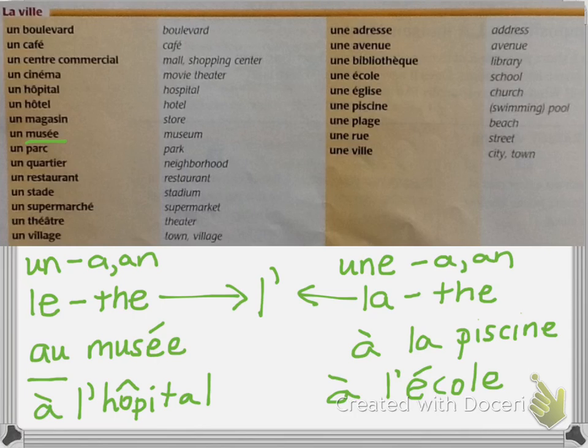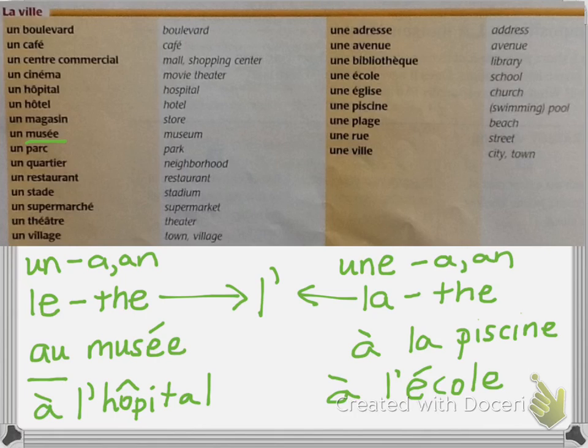Okay, so s'il vous plaît, répétez: un boulevard, un café, un centre commercial, un cinéma, un hôpital, un hôtel, un magasin, un musée, un parc, un quartier, un restaurant, un stade, un supermarché, un théâtre, un village, une adresse, une avenue, une bibliothèque, une école, une église, une piscine, une plage, une rue, une ville.